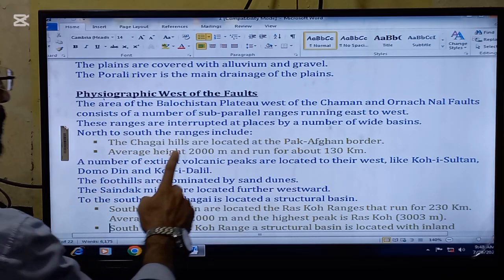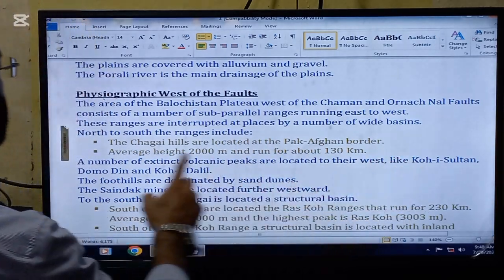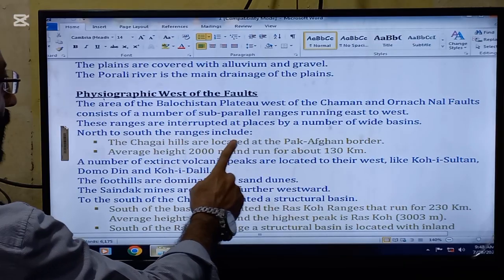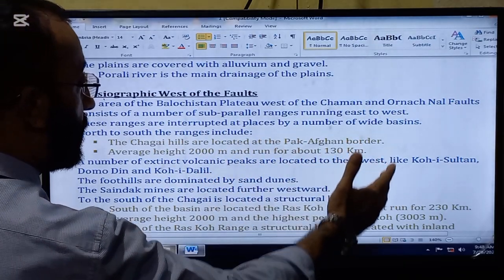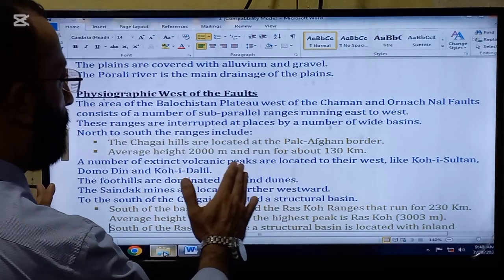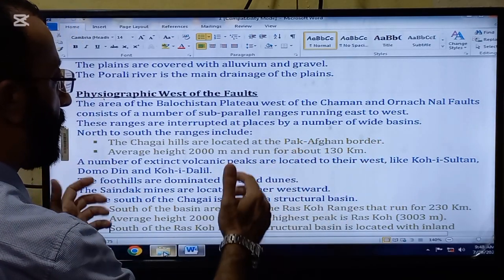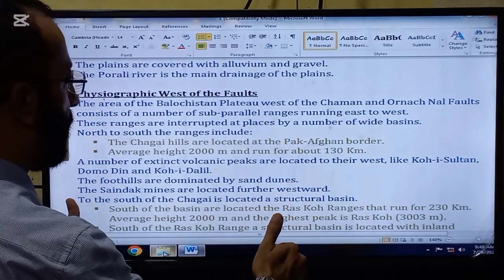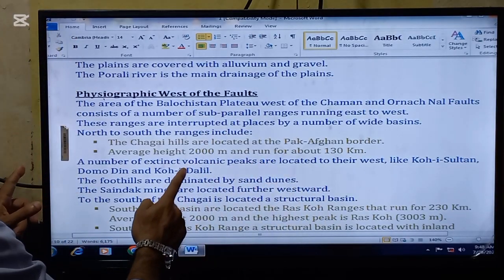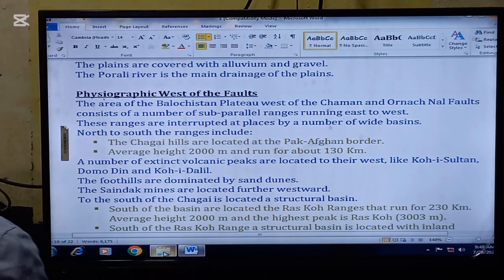The area of the Balochistan Plateau west of the Chaman and the Ornach Nal faults consists of a number of sub-parallel ranges running east to west. These ranges are interrupted at places by a number of wide basins. So this is the distinguishing feature of these ranges, that they are interrupted at places by a number of wide basins.